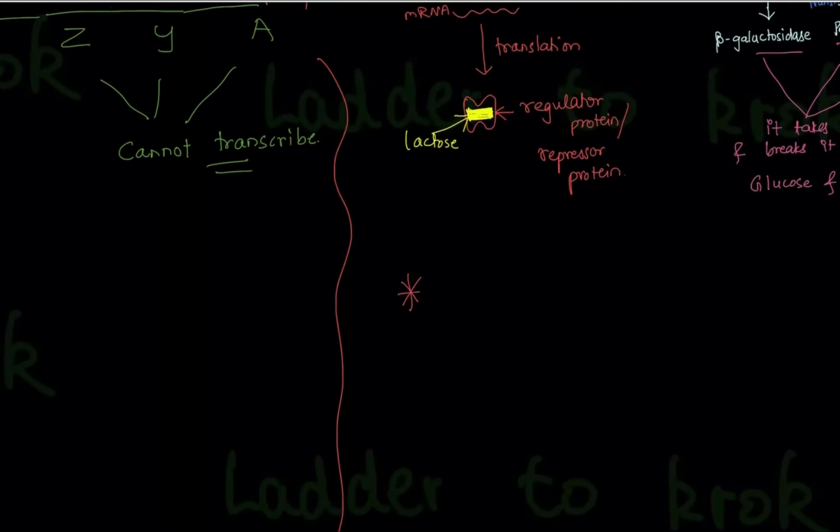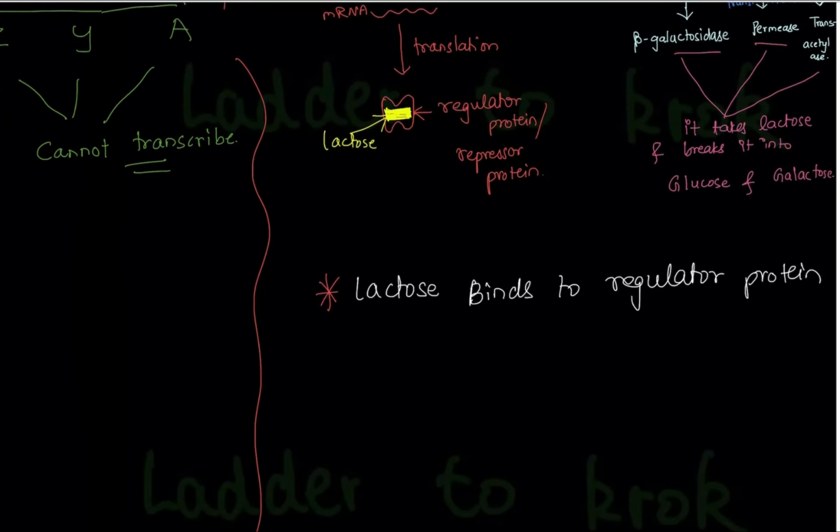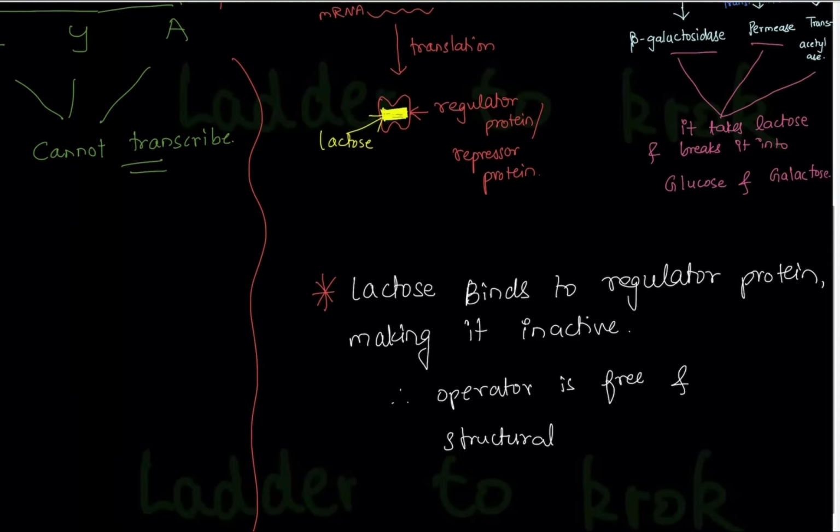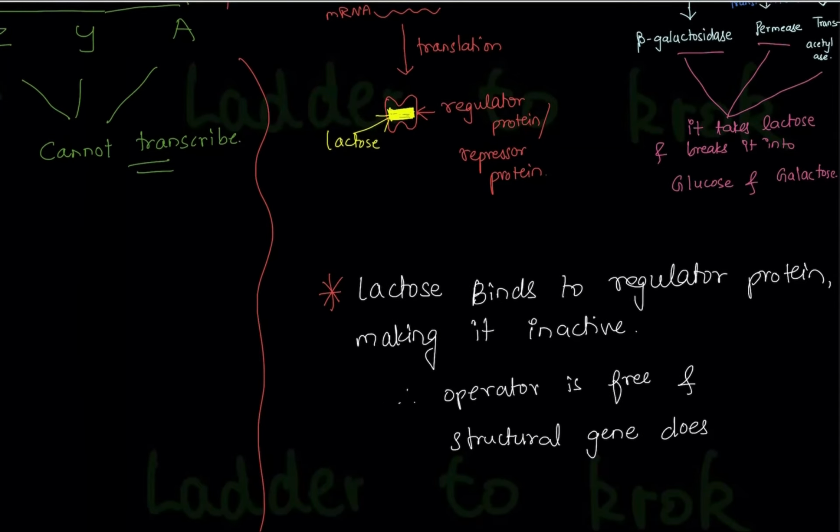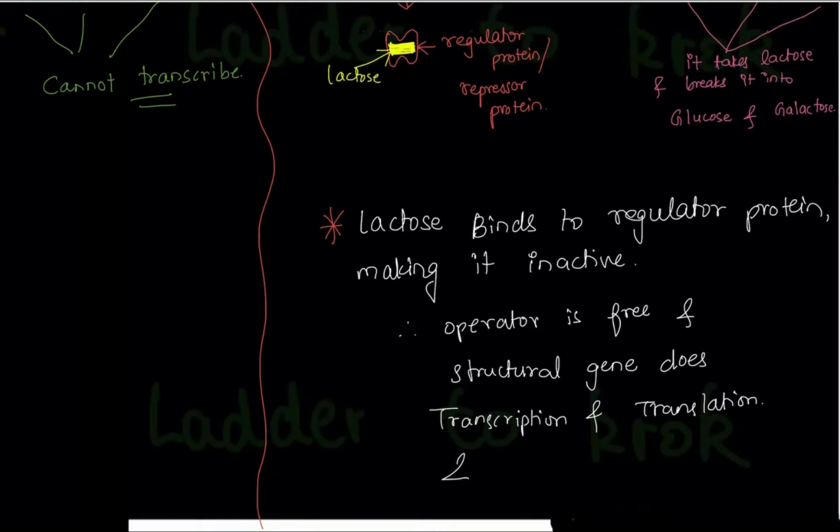For a summary of this, you can write down: lactose binds to the regulator protein, making it inactive. Therefore, the operator is free and the structural genes do transcription and translation and form three enzymes.